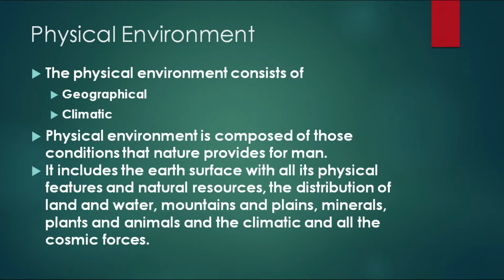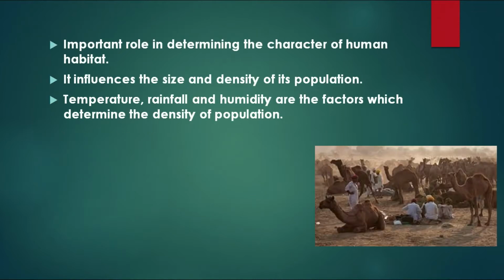The physical environment consists of our geographical and climatic environment. The physical environment actually means all that nature provides for man. So, that means it will include land, water, mountains, plains and rivers. It will also be determined by where you live. For example, if you live in an area with a desert climate, obviously there will be a low density of population, meaning that the number of people living in that area is going to be low. As far as their means of livelihood is concerned, obviously it will not be based on agriculture, since growing crops in such a climate becomes very difficult.